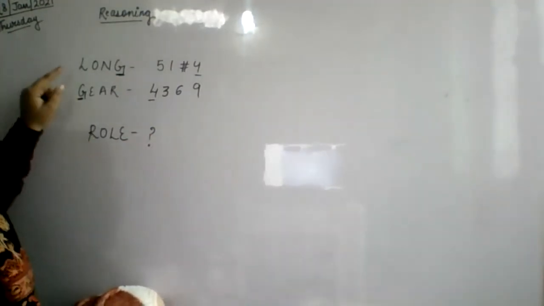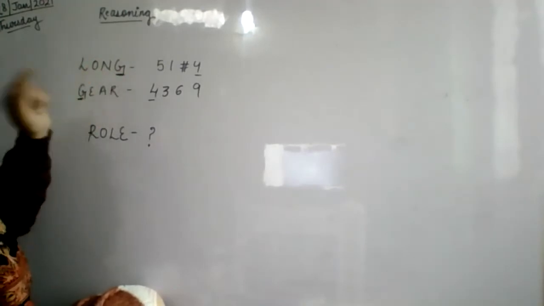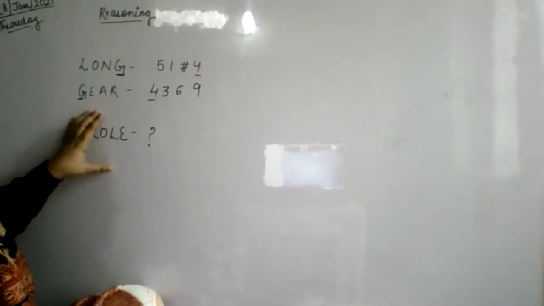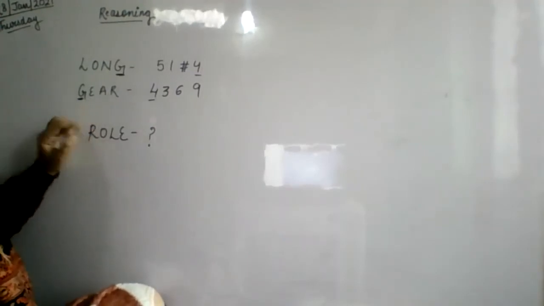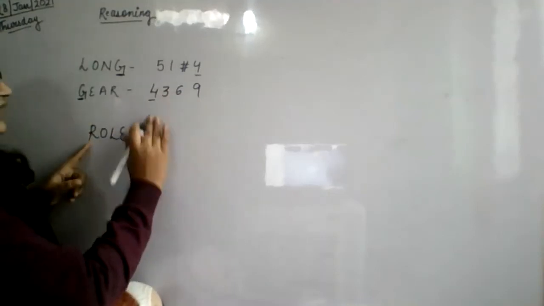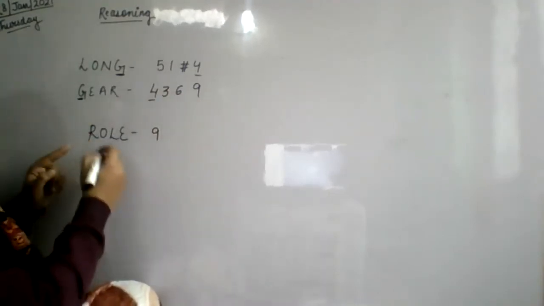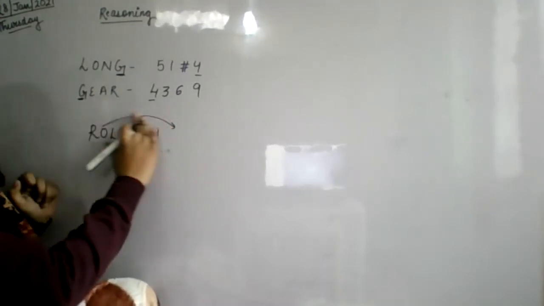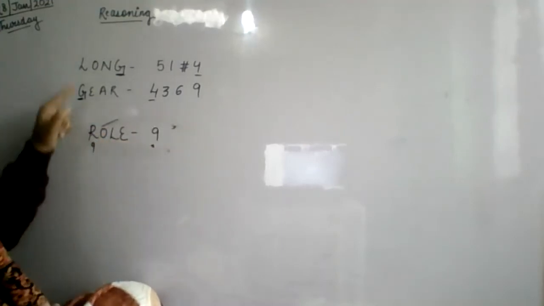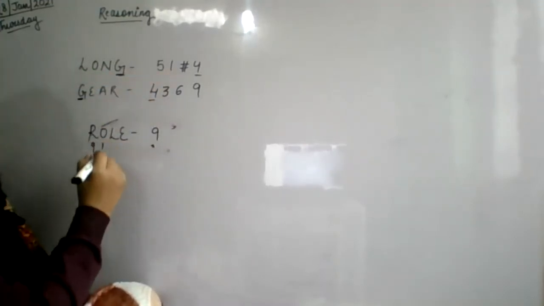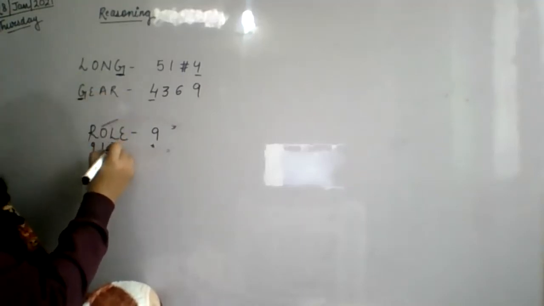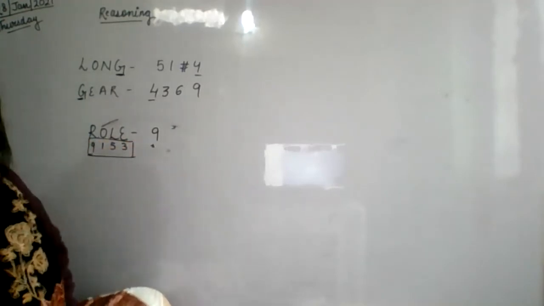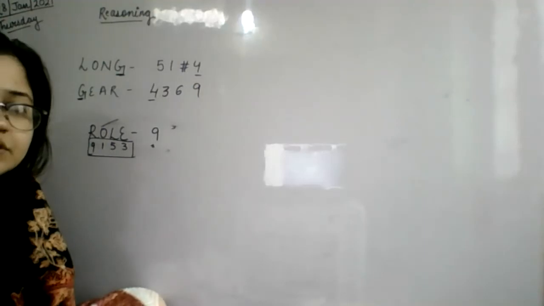If they are not jumbled up, तो L का हो गया 5, O का हो गया 1, N का हो गया hashtag, G का हो गया 4. ऐसे ही we have to write the role. रोल का हमें लिखना है. R के लिए 9, O पे you will write 1, O पर you will write 1, L पर you will write 5, and E पर you will write 3. So 9153 is the answer. 9153 is the answer. Got it?